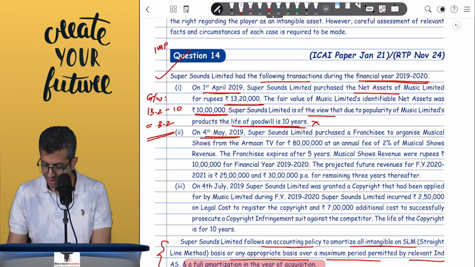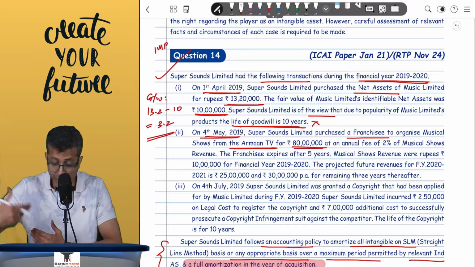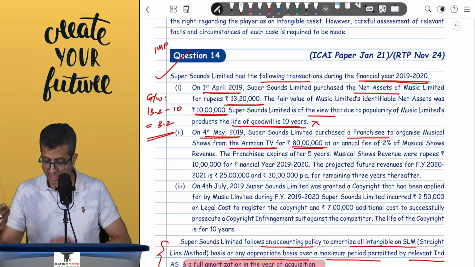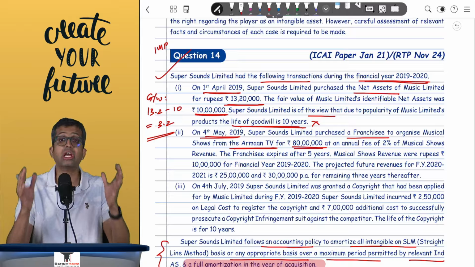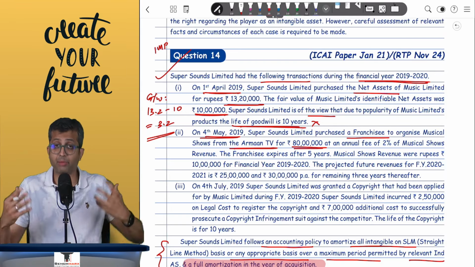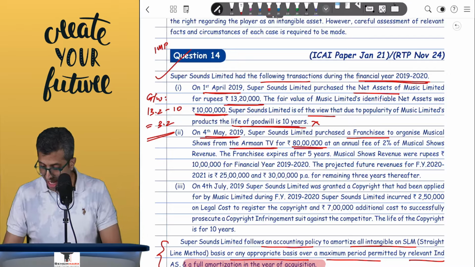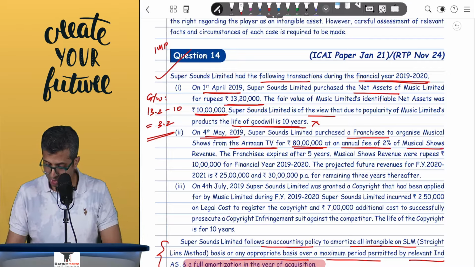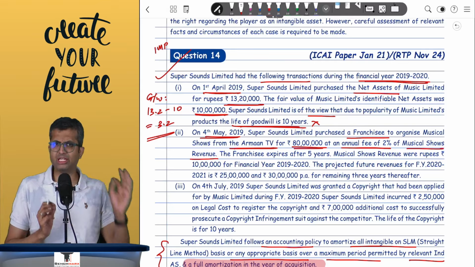On 4th of May, Super Sounds purchased a franchisee to organize musical shows from Arman TV for 80 lakhs. So this is the initial cost that I am paying to acquire the franchisee rights. This will be a part of my franchisee rights, which is an intangible. It is identifiable. I am getting a license or a right at an annual fee of 2% of the musical show revenue. Now, will 80 lakhs be a part of cost?